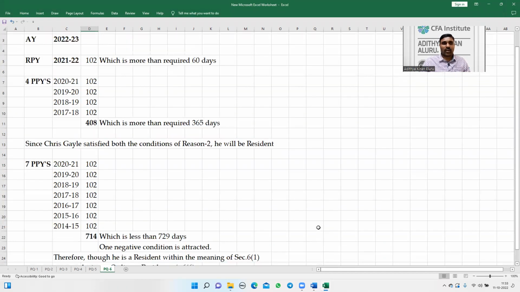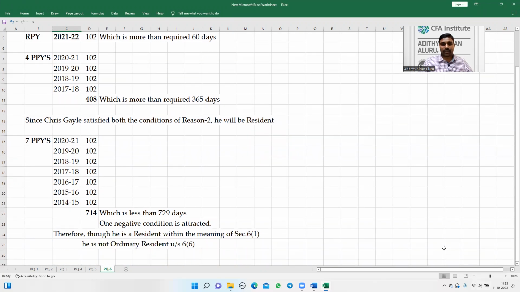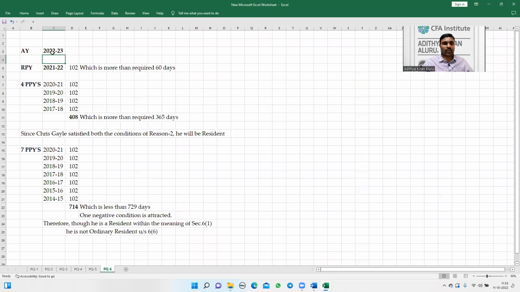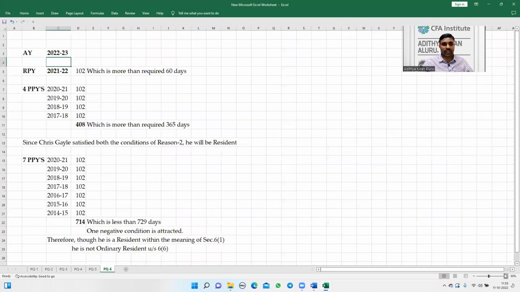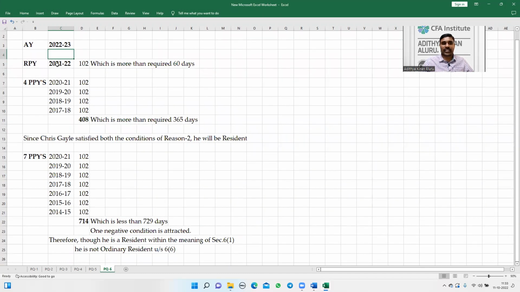So what is the assessment year here, what is the relevant previous year, and based on that, what are the 4 preceding previous years and the 7 preceding previous years? This is the whole answer. The assessment year here is 2022-23. The relevant previous year is 2021-22. The 4 preceding previous years are noted.